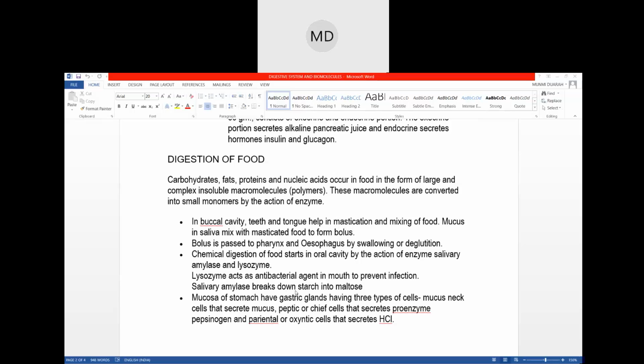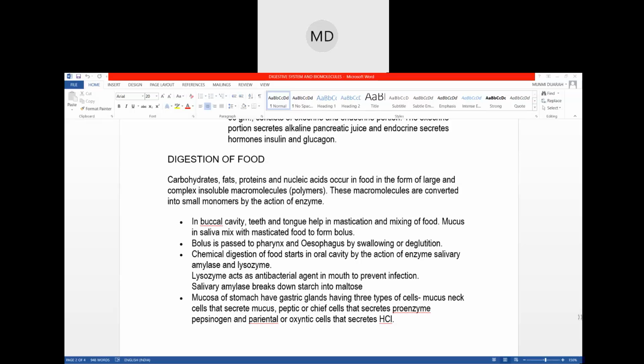No need of memorizing everything line by line. Okay. So in the buccal cavity, what happens? With the help of your teeth and the tongue, you chew the things, right? You chew and mix the food items, and then it becomes a bolus.